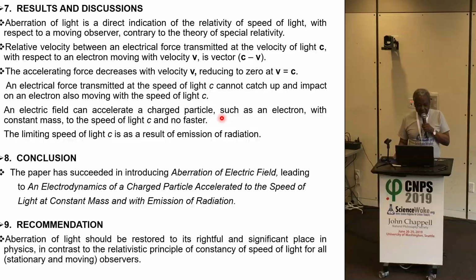Why is the limiting speed of light c? This is so because of radiation. As the electron is accelerated by an electric field, it radiates. The radiant energy is equal to the difference between kinetic energy and the potential energy.